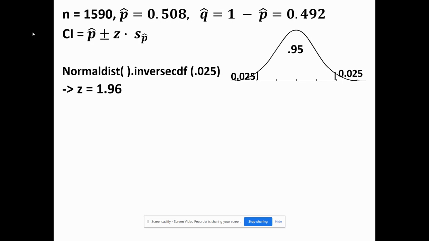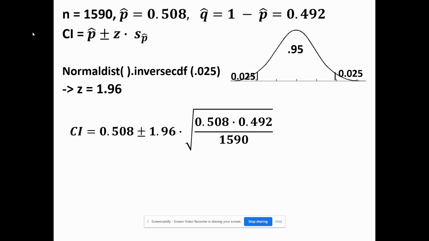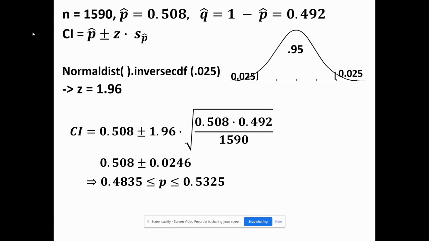So we see in our picture, our 95% confidence interval has 0.025 worth of area in each tail. So using Desmos and normal distribution and inverse CDF, or your graphing calculator, second VARS choice 3, we get a z-score of 1.96. So to calculate our confidence interval, p hat plus or minus z times the square root of p hat times q hat divided by n gives us a confidence interval of 0.4835 to 0.5325,